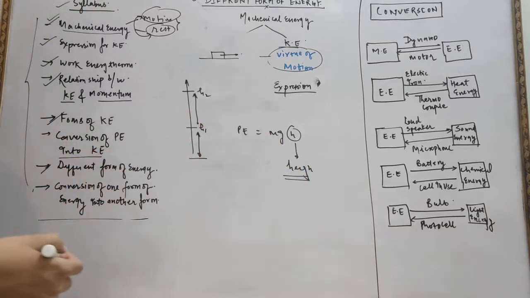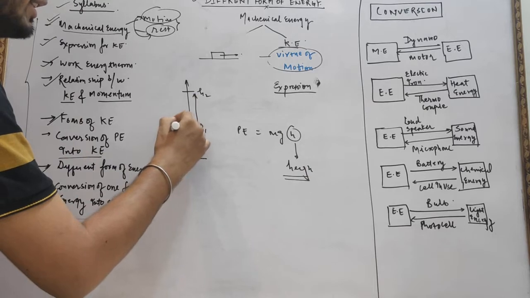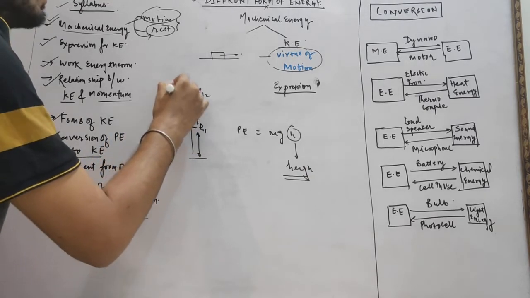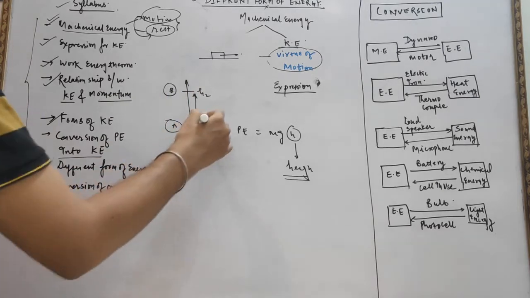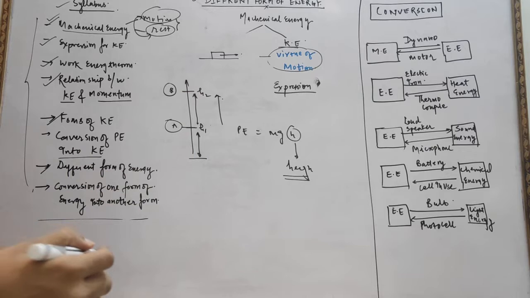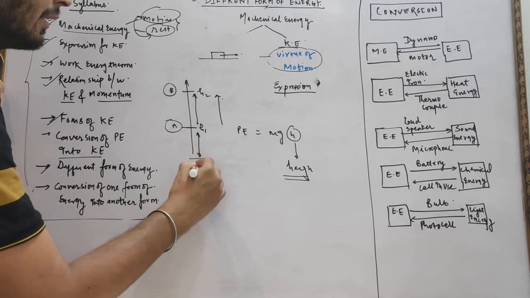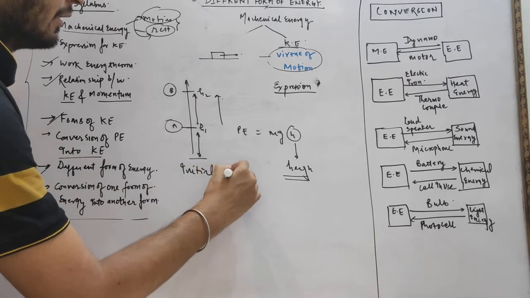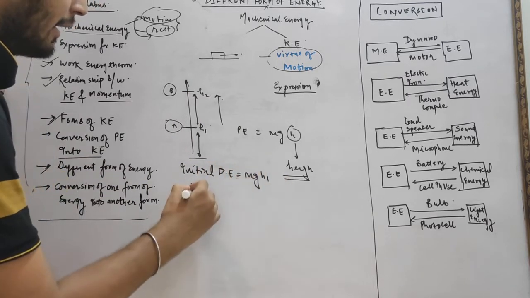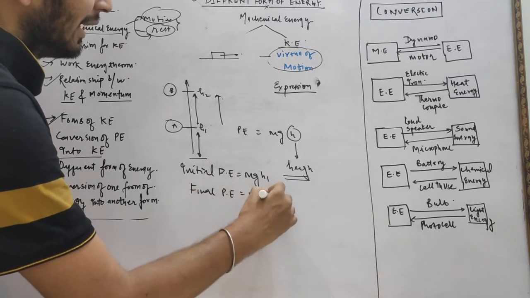The greater the height, the greater the potential energy. So suppose this is the body position A, which is at height h1, and we have position B, which has height h2. So the body moves from point A to B. There is an increase in potential energy, because initial potential energy equals mgh1, and final potential energy equals mgh2.